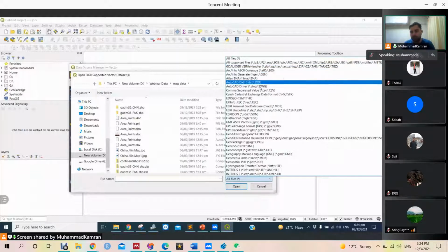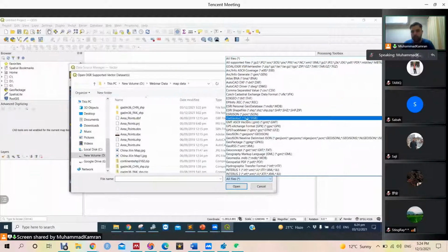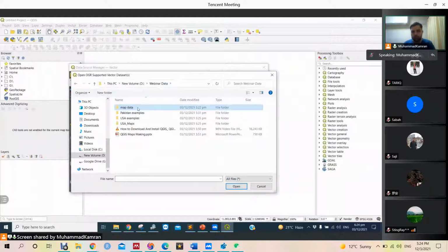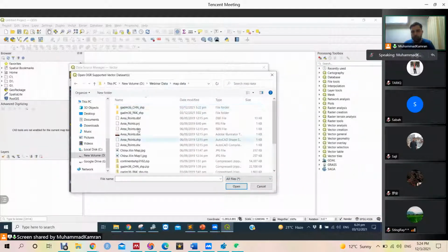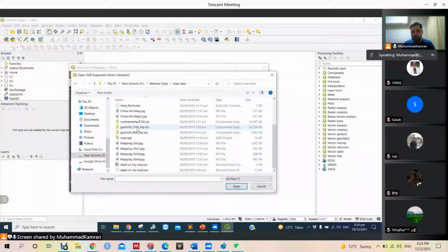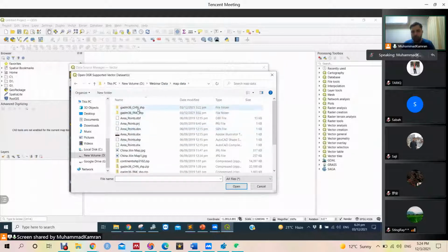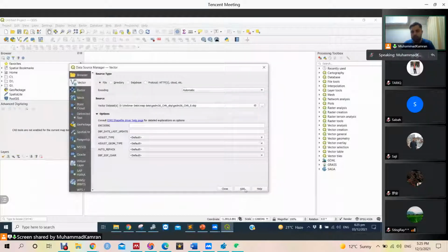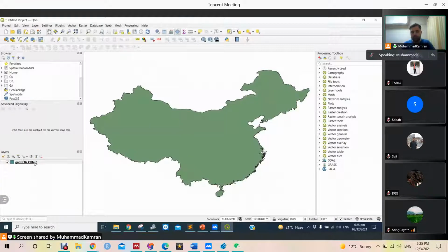It is basically a shape file. Mostly GIS data comes in shape file format. So we are going to webinar data, then map data, and inside that we should go to China, and we need to open this SHP file. Let's see what is inside this. This is the level 0 file data of China.